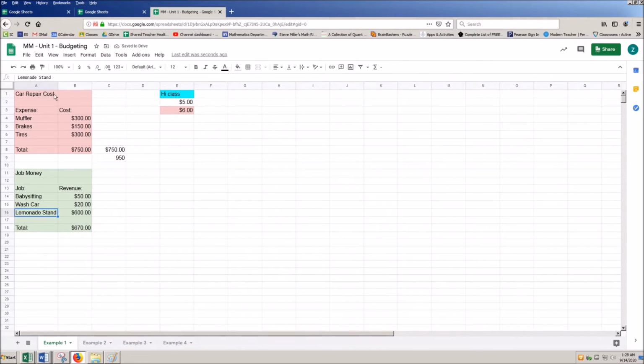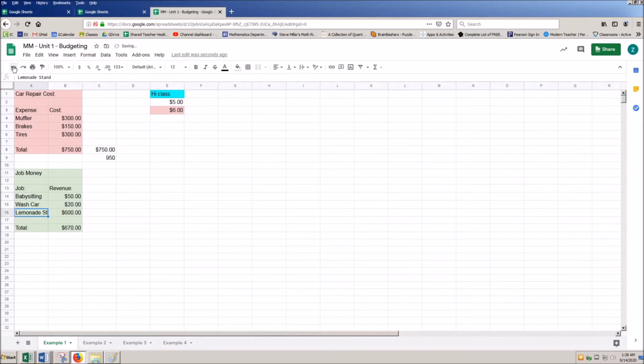So here we see car repair cost and lemonade stand are pretty similar. Now the reason that this was not hidden before is that there's nothing in this cell here, it's just empty.